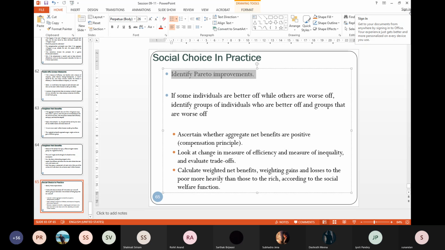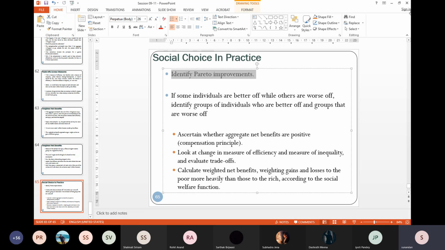Now, once you have identified a project which has potential parity improvement, you'll implement that project first. Second, once you implement that project, you already know some are worse off, some are better off. So try to identify those two groups. Because after identifying the two groups, we have these three sub-bullets.